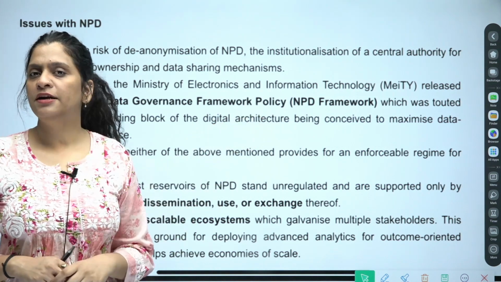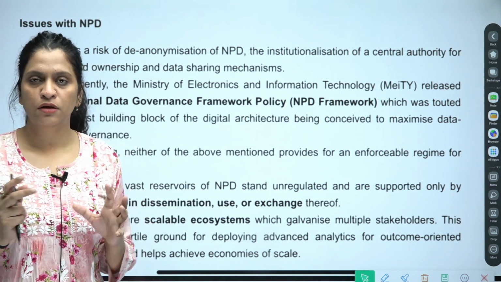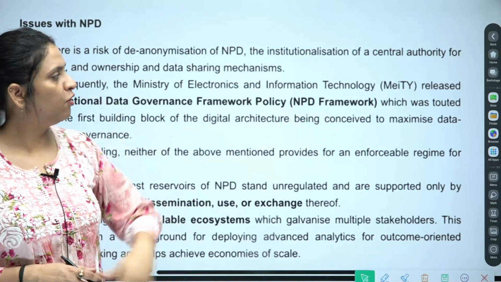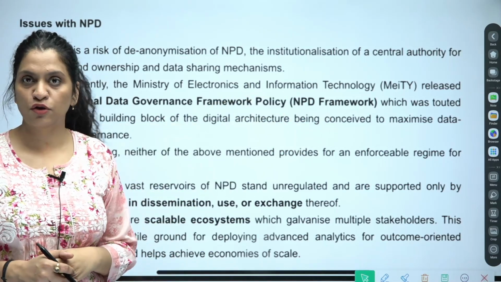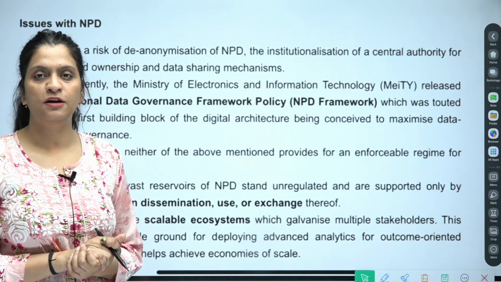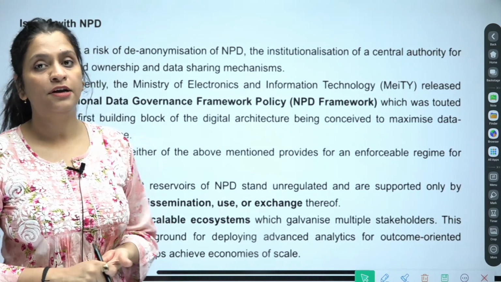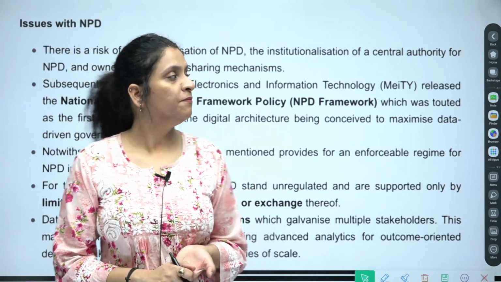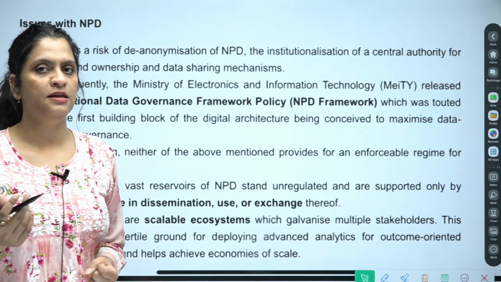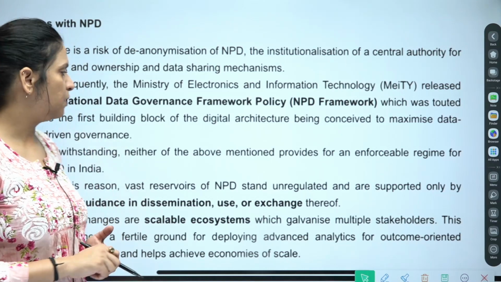So how is the NPD being safeguarded? It is with this policy which has been brought by the Ministry of Electronics and Information Technology. And if you can remember, we have also read about the Ministry of Electronics and Information Technology in detail, and we read what all other bodies come under MeitY, etc. Okay, go through the previous discussion of Delhi newspaper analysis and understand about MeitY as well.